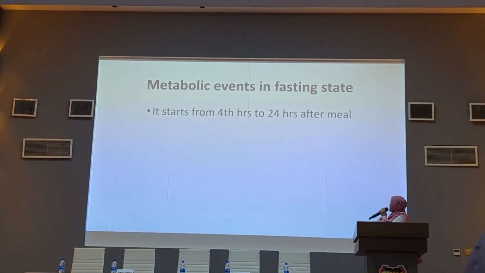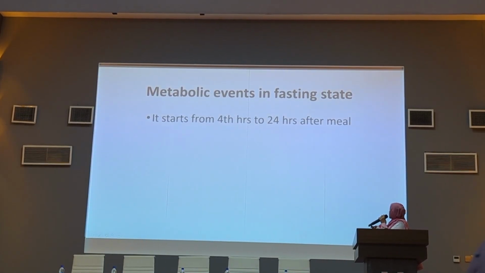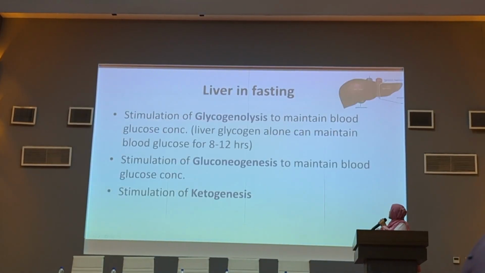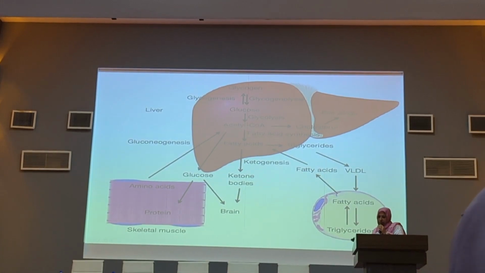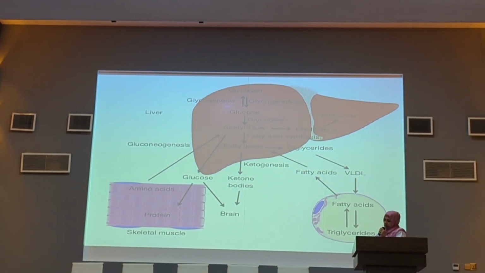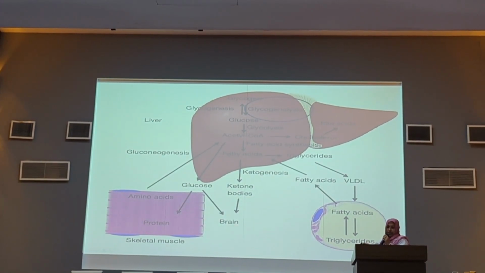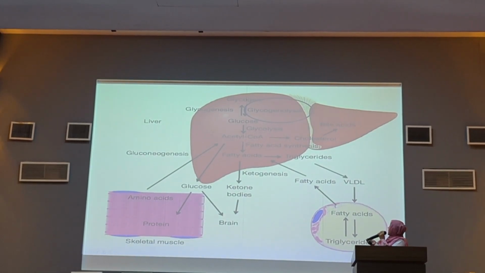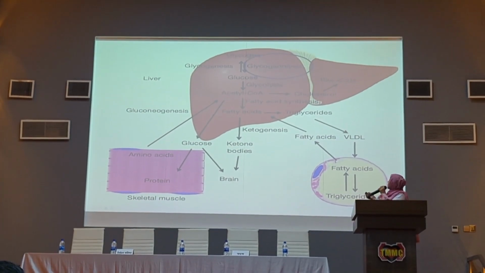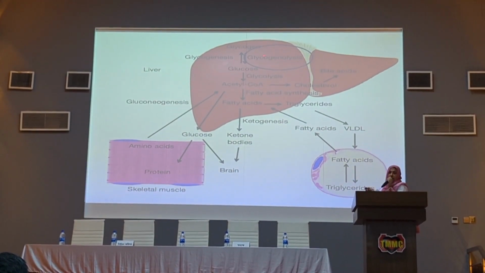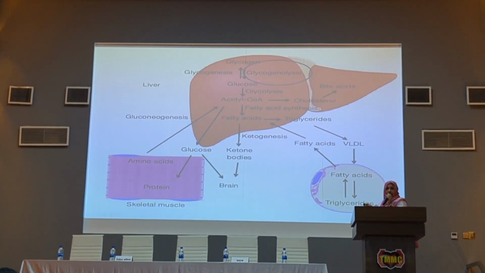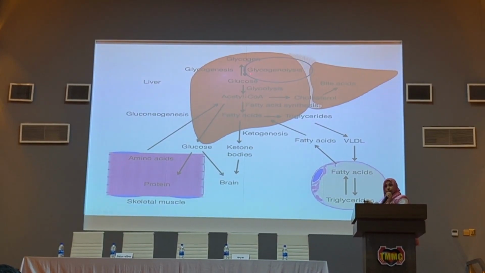The metabolic fasting state starts from 2 to 4 hours after a meal. This is the figure of metabolic events occurring in the liver in the fasting state. At first, there is stimulation of glycogenolysis to maintain the blood glucose level. The liver, by the process of glycogenolysis, provides glucose and maintains the blood glucose level up to 8 to 12 hours.